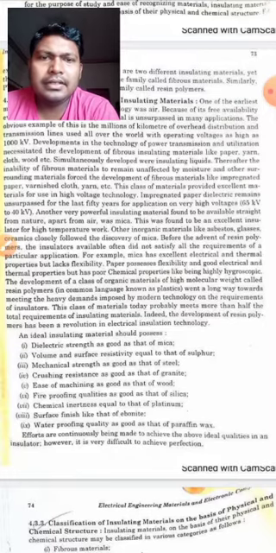Chemical inertness equal to that of platinum. So its chemical inertness should also be equal to platinum, so that it will be used effectively. Now the last point is waterproofing quality as good as that of paraffin wax. So these are the points, students, which are very much essential for selecting an insulating material.